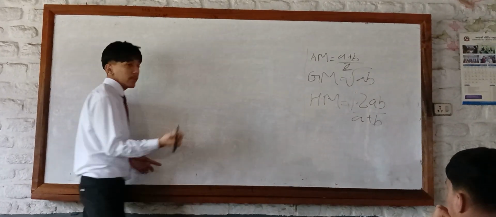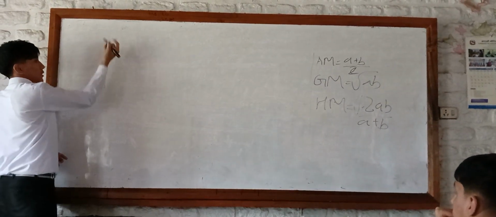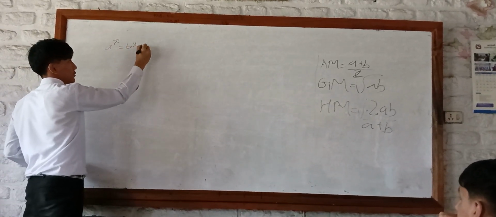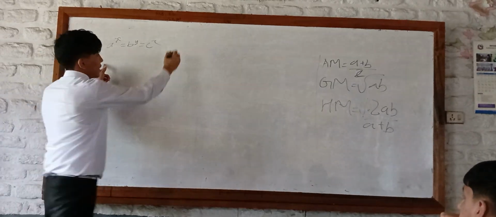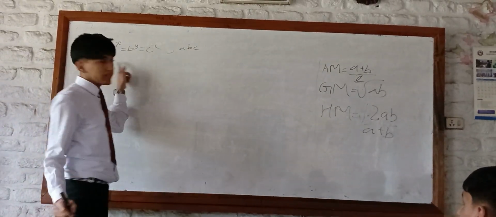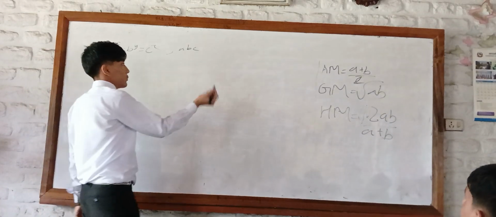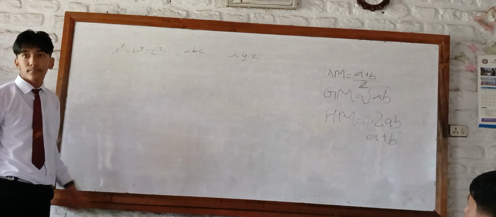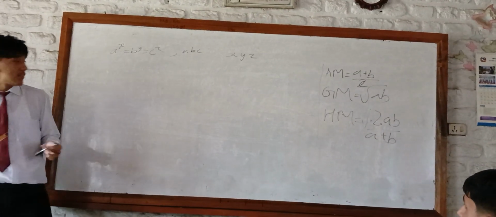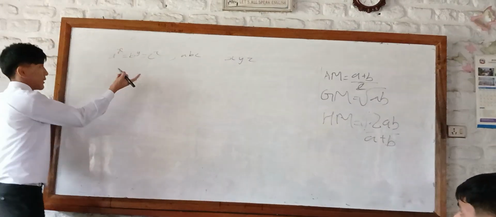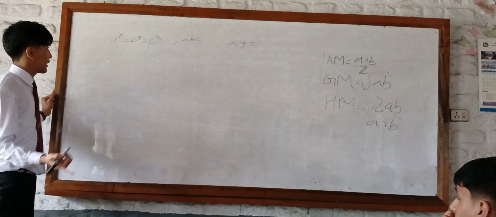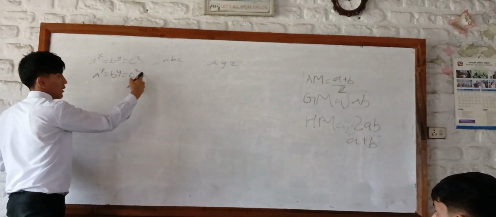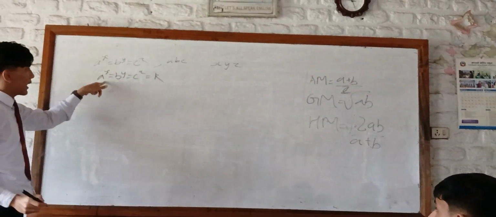Here, I will discuss one problem. Let us suppose we have a relation a to the power x equals b to the power y equals c to the power z, and a, b, c are in geometric series. We have to prove that x, y, and z are in harmonic mean. We will start by assuming a variable k. Then we will find x, y, and z here.